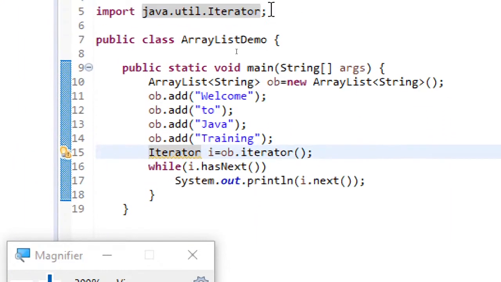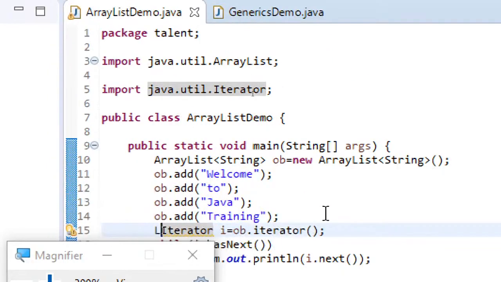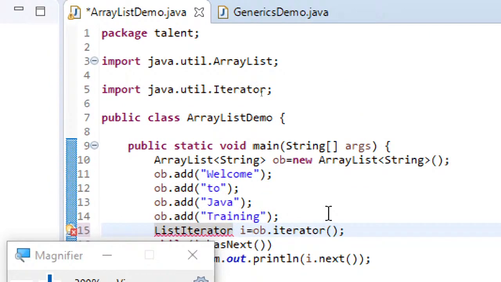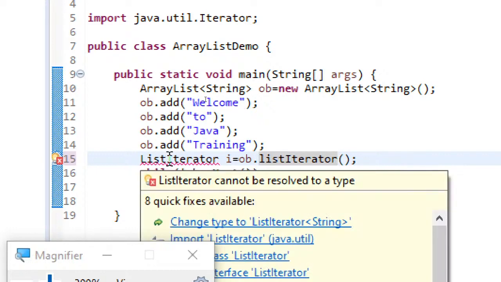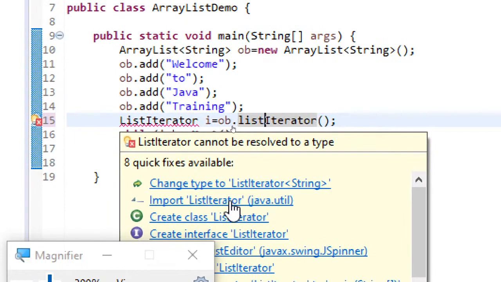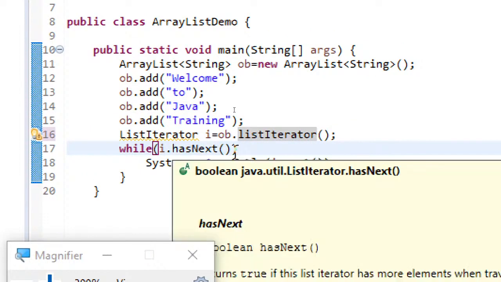And similar to the iterator interface, exclusively for list elements, you can also use ListIterator. Here it is, import java.util.ListIterator.